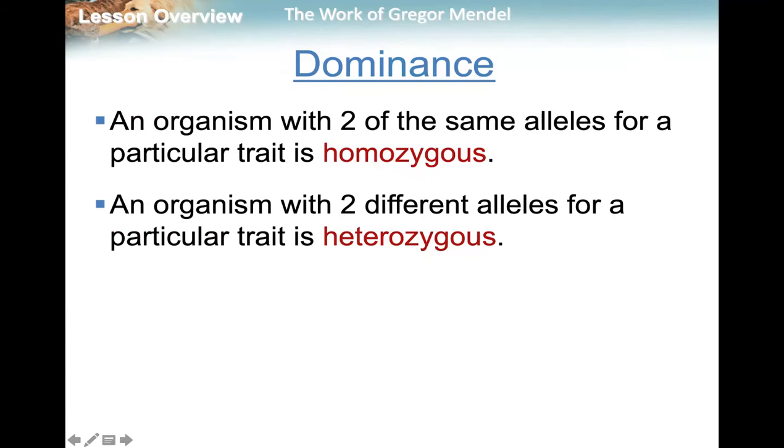Dominance. When we talk about dominance, there are two things that we could have. We could have an organism with the same alleles, so two small letters, little b, little b, or big B, big B. They have the same allele for a particular trait. They are called homozygous. An organism with two different alleles for a particular trait is called heterozygous. So big B, little b, they're opposites. You have one dominant and one recessive allele, that is considered heterozygous.